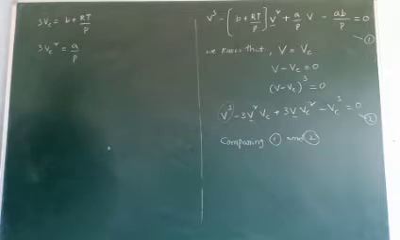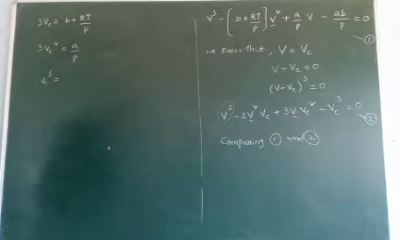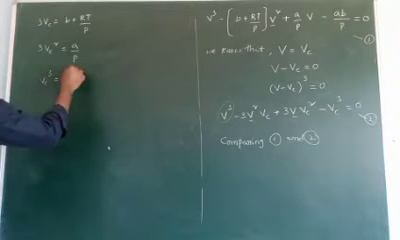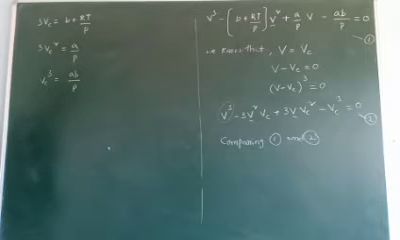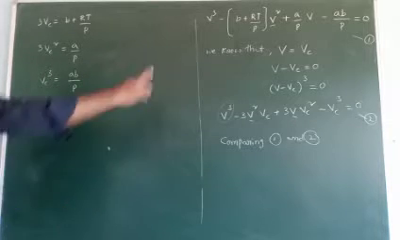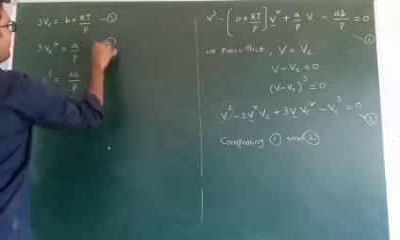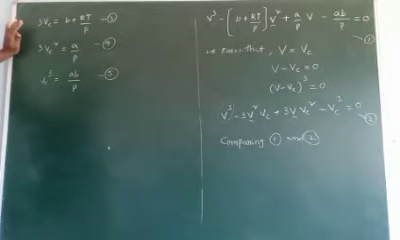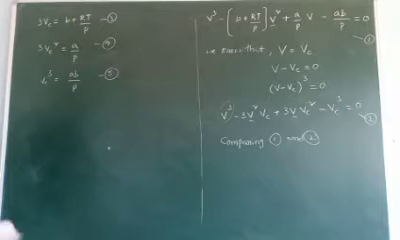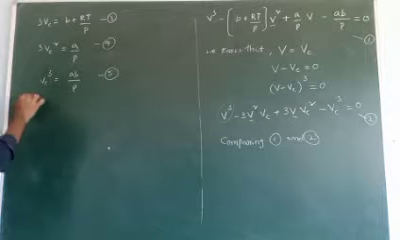Last one, the constant: Vc cube is equal to AB by P. These are the values coming from comparing 1 and 2. This is equation number 3, this is equation number 4, this is equation number 5. By solving these three equations, we get these important results.